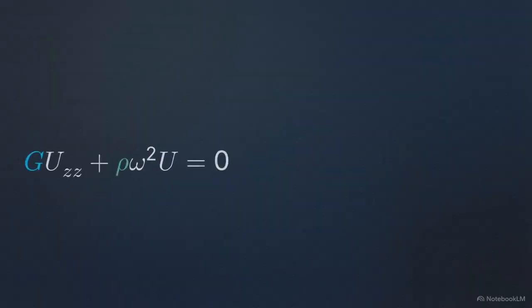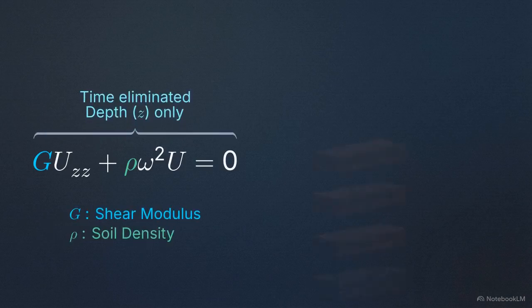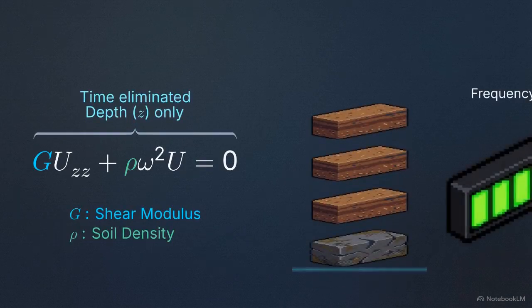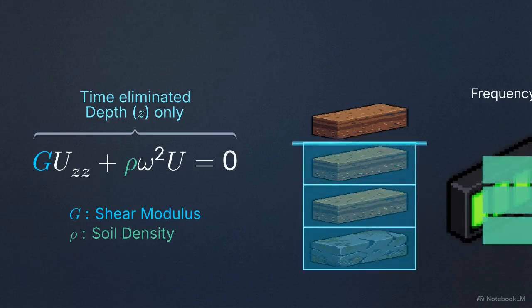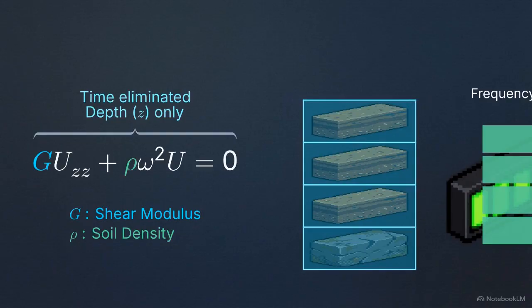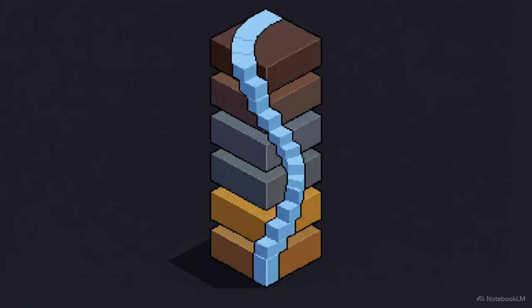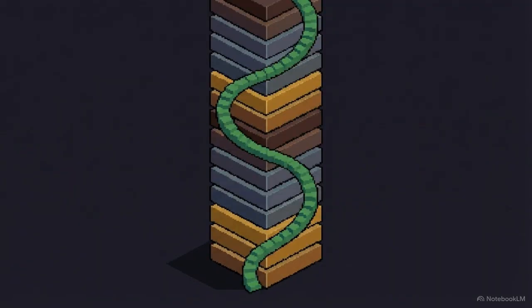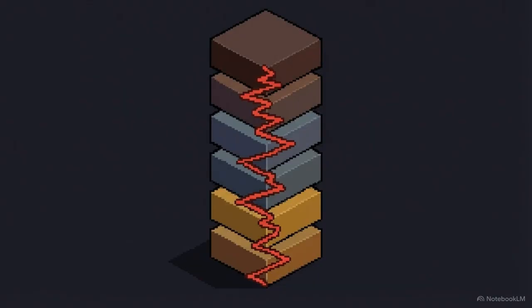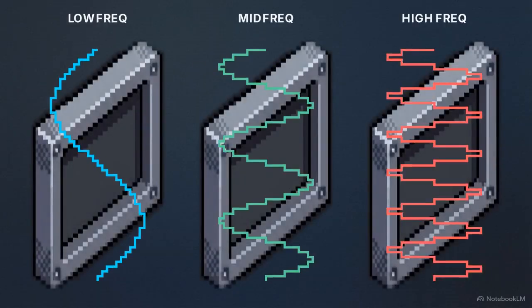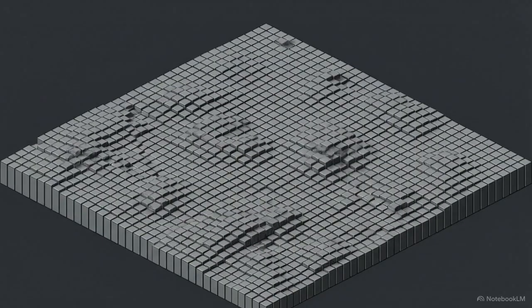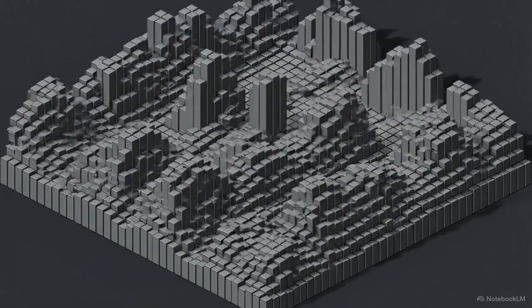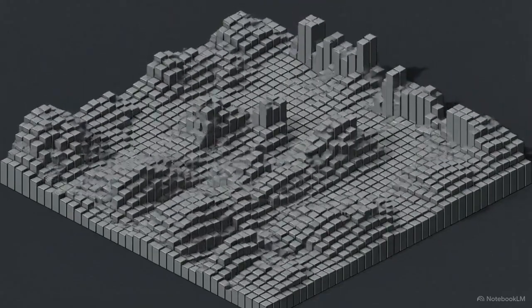Instead of fighting time and space simultaneously, SHAKE takes that simplified ordinary differential equation and solves it by moving straight up through the ground, calculating the physics layer by layer, from the bedrock to the surface. The software tracks the 1 Hz wave's journey upward through the dirt. Then it runs a completely independent calculation for the 2 Hz wave. Then it does it again for the 5 Hz wave. Once it maps how the soil amplifies or absorbs each individual frequency, SHAKE recombines all those separate layers of data. This builds a highly precise prediction of the total cumulative ground shaking that will hit the